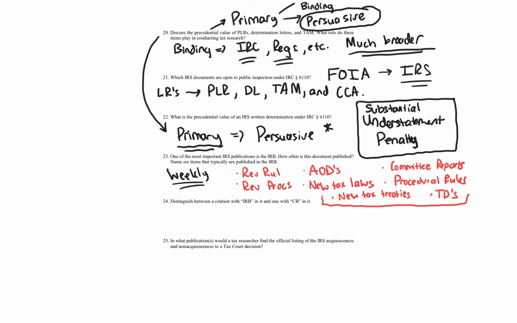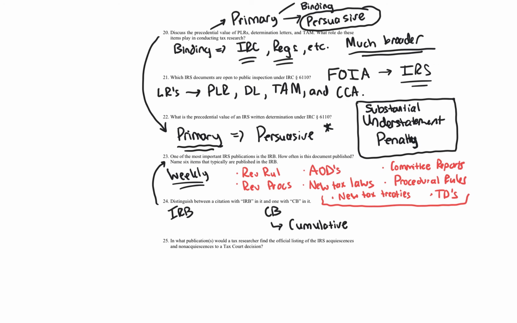Distinguish between a citation IRB and one with CB. So IRB, we just talked about it. IRB is the Internal Revenue Bulletin, just like Internal Revenue Service. CB is Cumulative Bulletin.